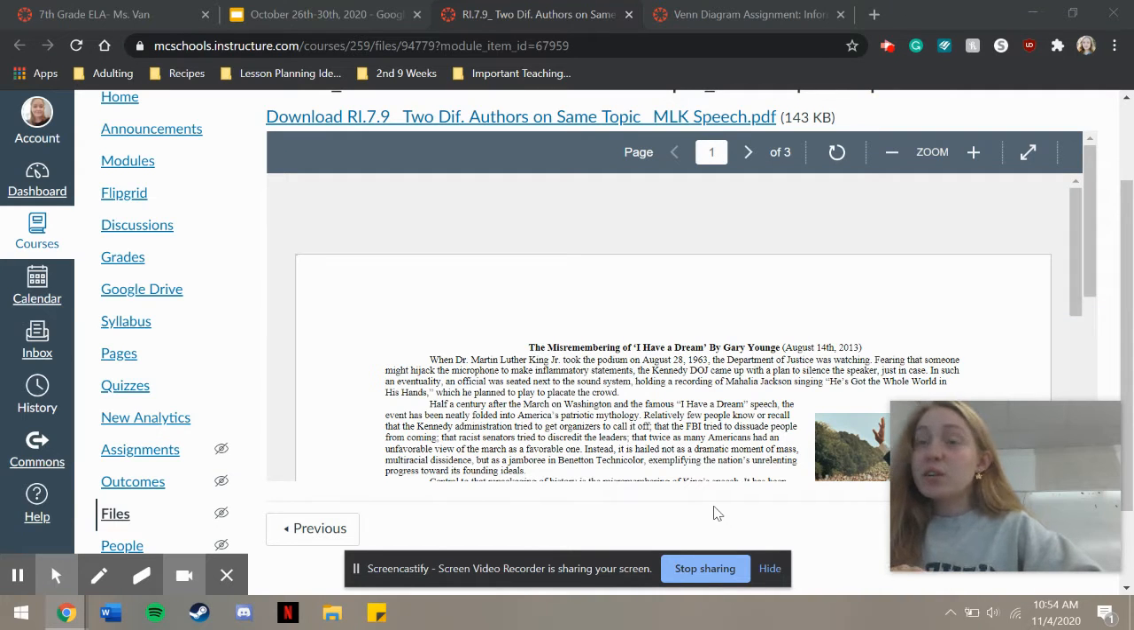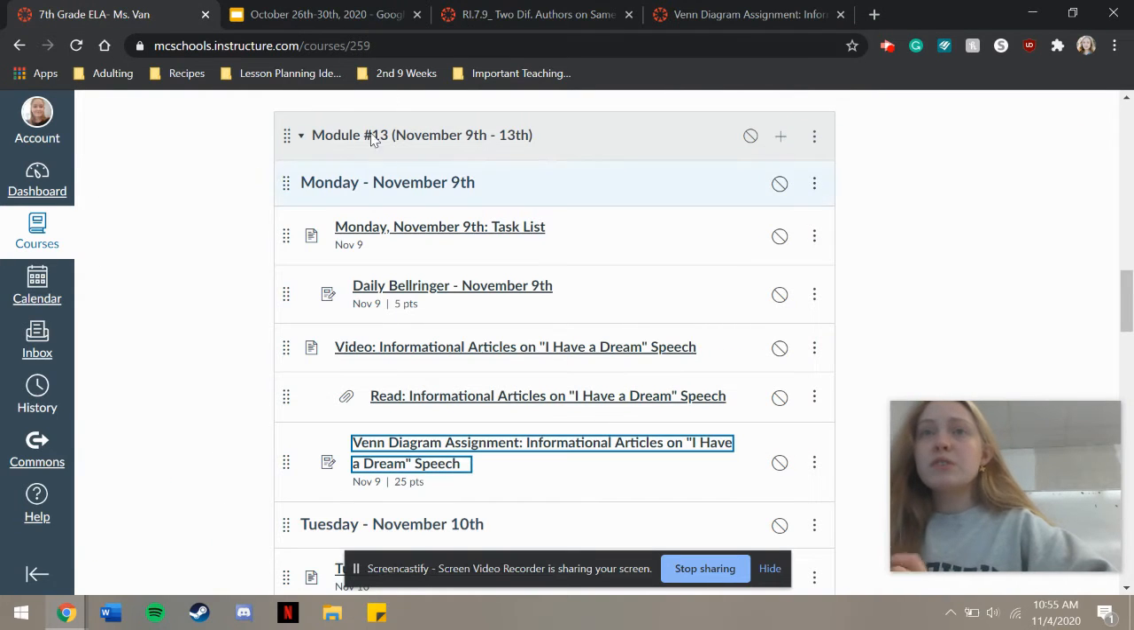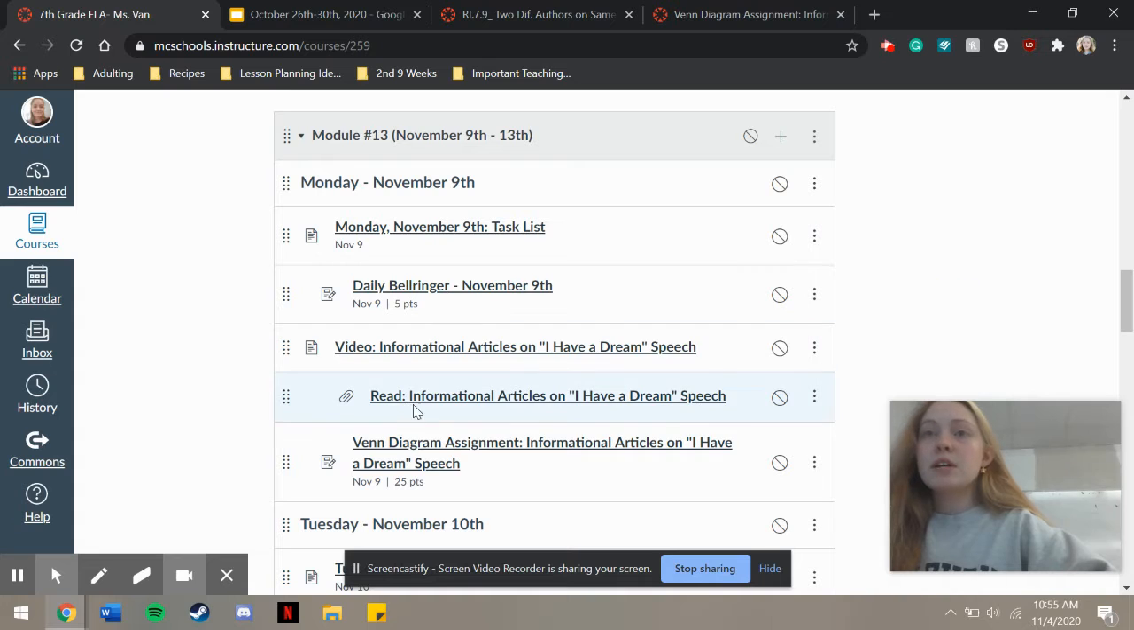So today you guys are going to be looking at two different articles about Martin Luther King's I Have a Dream speech. These two articles are linked here in Canvas. Right under the module for today, it has them both linked right here, right under where it says read informational articles on I Have a Dream speech. So the first thing you're going to do is read these two articles.